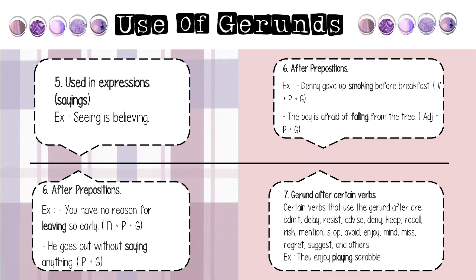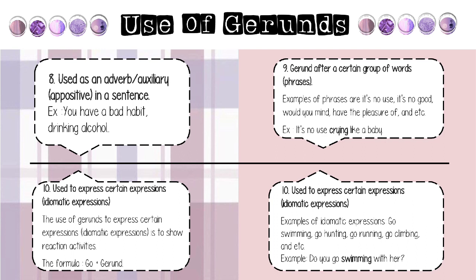And seven, gerund after certain verbs. Certain verbs that use the gerund after are admit, deny, resist, advise, keep, recall, risk, mention, stop, avoid, enjoy, mean, miss, regret, suggest, and others. For example, they enjoy playing Scrabble.